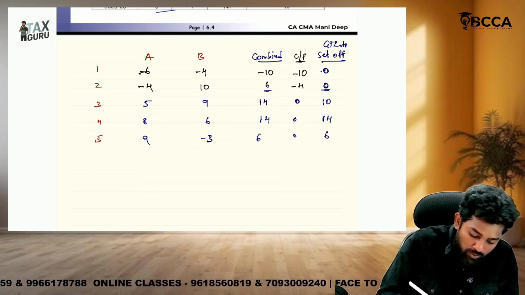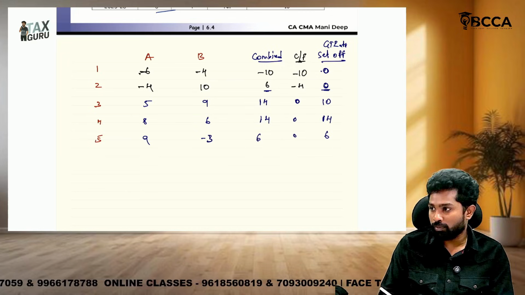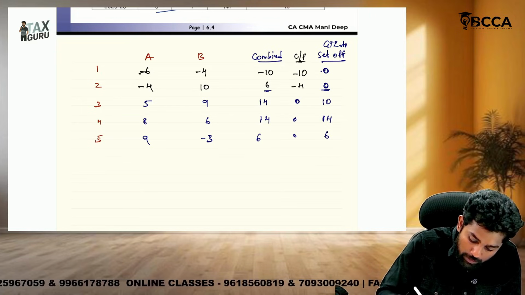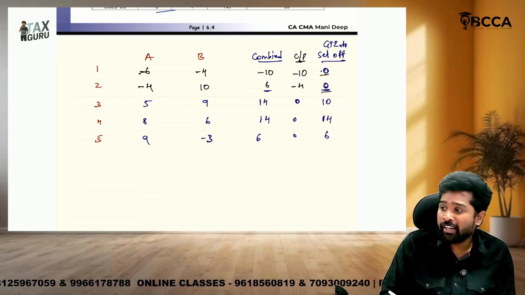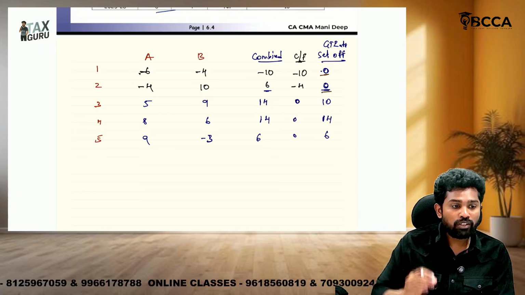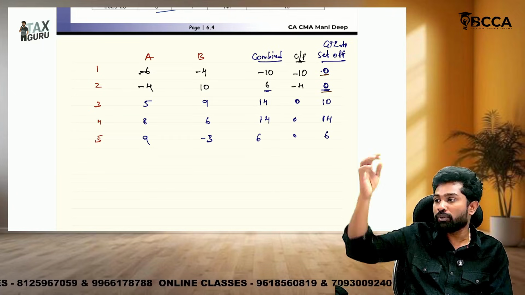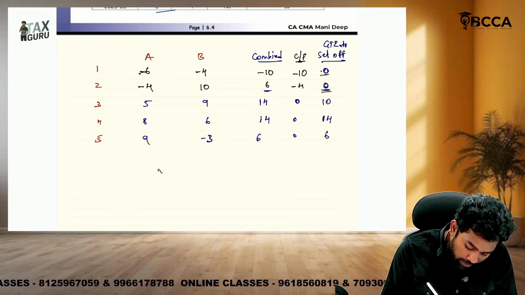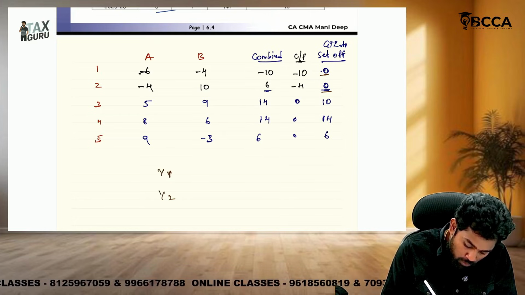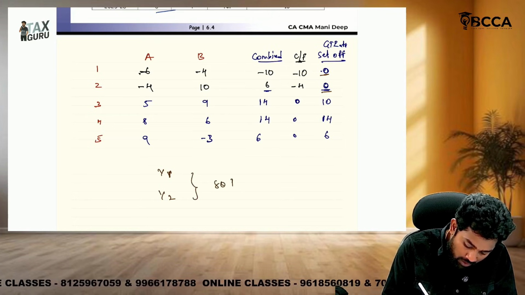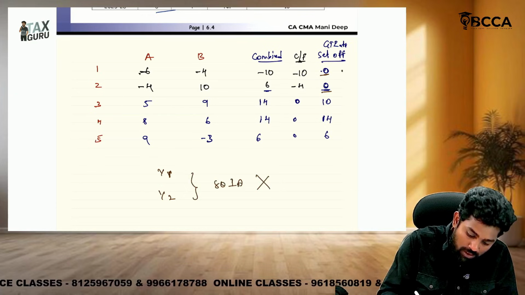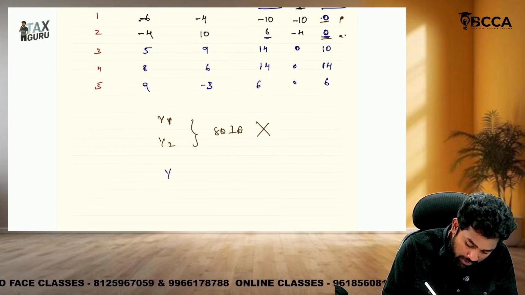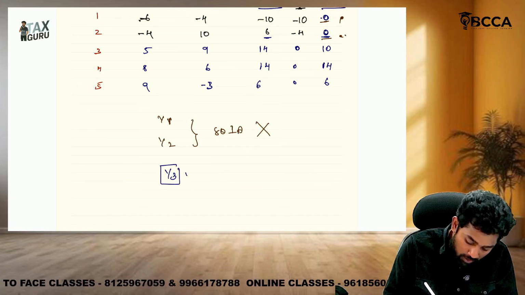Now we need to find out how much is the deduction available. So first understand, when the gross total income is already 0, can we claim 80IA deduction? Because the chapter 6A deductions cannot be more than total income, gross total income. So year 1, year 2, 80IA is not available. Why? Because the total income is 0 only. Okay, year 3 available? Yes. How much we need to check?